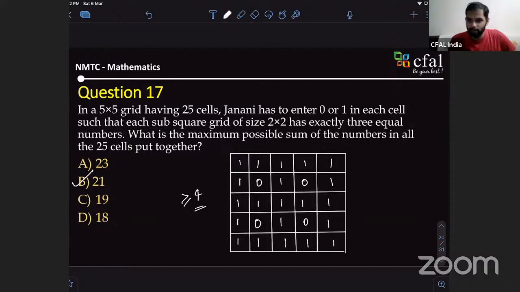But how in the exam? How can we guess this particular set? Guessing, right? See, did you figure out that in a subgrid, you need 3 ones and 1 zero? Yes, that I figured out. Then probably you have not written it in this form. You wrote 0 here, 1, 1, 1 here. Correct?